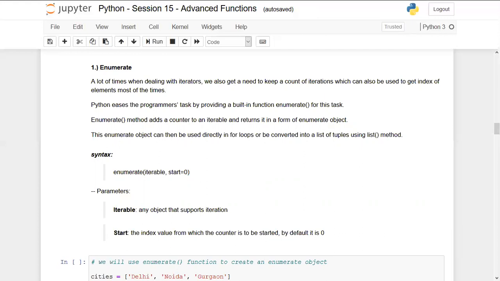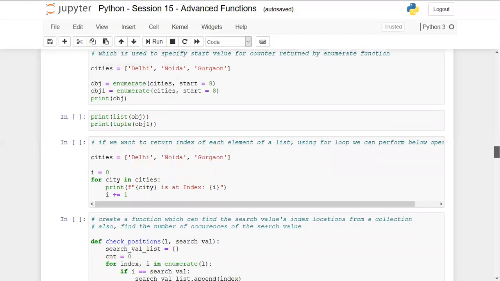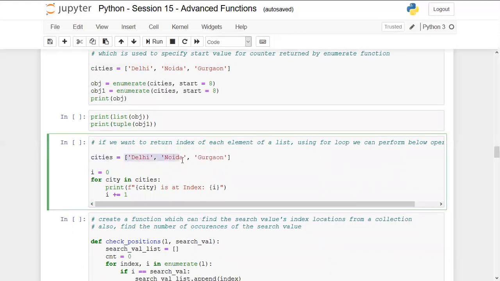To get the index value, that is not straightforward. We have to create an empty variable as the counter. Then we have to increment the value of that counter by doing +1. So let me show that example first. Okay. So let's suppose we have this example. Cities is equal to Delhi, Noida, and Gurgaon. Let's suppose I want to also find out the index of each of these elements.